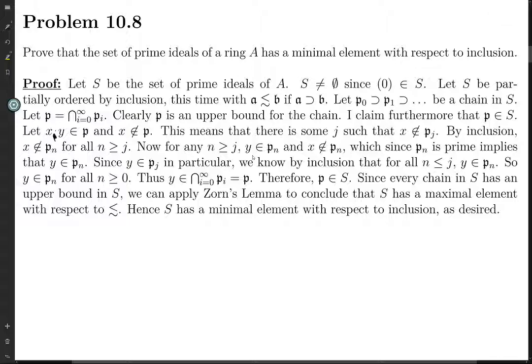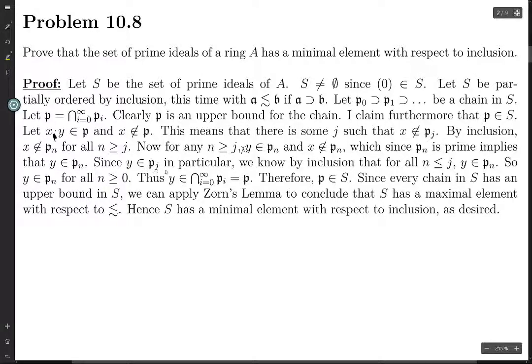for any n, the product xy is in Pn, and x is not in Pn, but Pn is prime, and so y is in Pn. So if n is greater than or equal to j, then y is in Pn. Then what about n less than or equal to j?